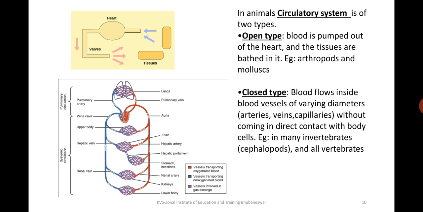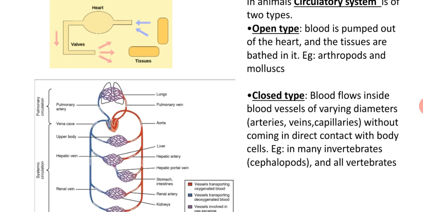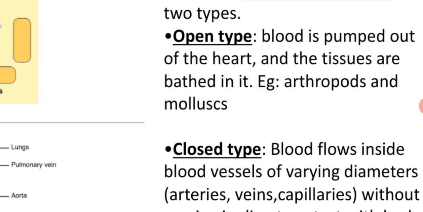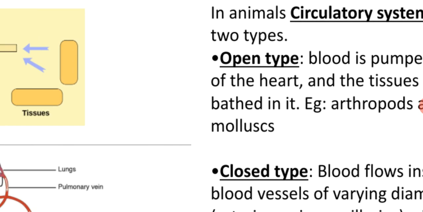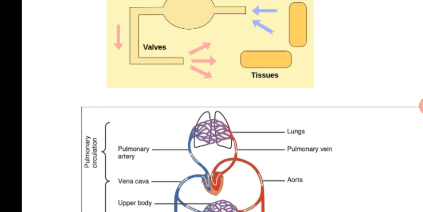One more system: every organism has special types of organ systems, but we will take one or two organ systems that have a specialty. Like this, organisms can have a circulatory system of open type or closed type. In the open type of circulation, the blood is pumped out of the heart and the tissues are bathed in it, for example in arthropods and mollusks.